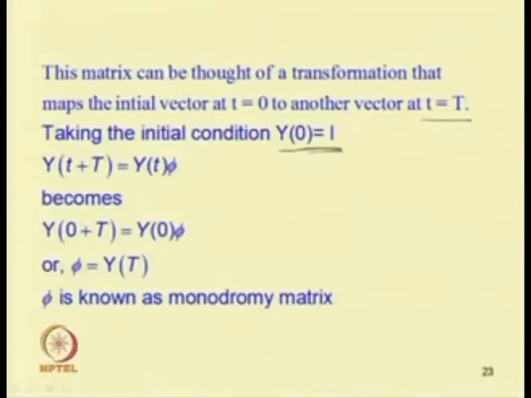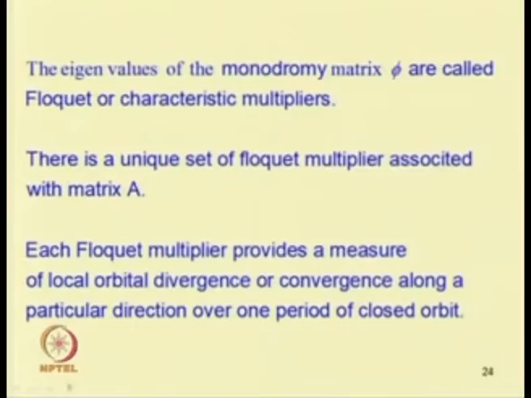So, we can write this phi equal to Y(T). One can obtain this phi, that is the monodromy matrix, by finding the solution at time equal to capital T. Later we can see that the eigenvalues of this monodromy matrix phi are called the Floquet or characteristic multipliers. There is a unique set of Floquet multipliers associated with this matrix A, and each Floquet multiplier provides a measure of local orbital divergence or convergence along a particular direction over one period of the closed orbit.